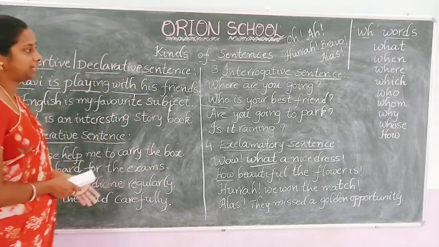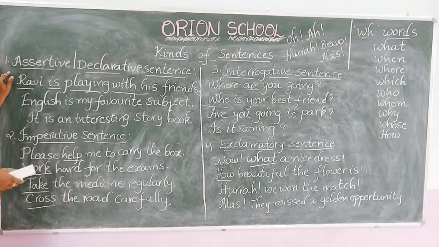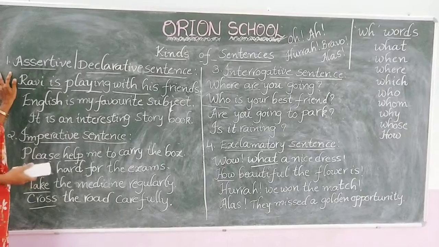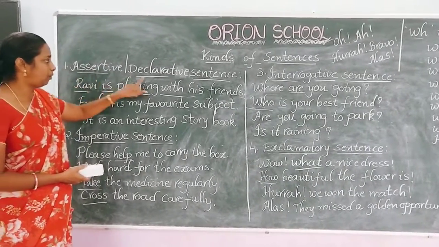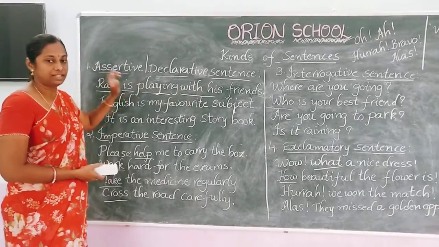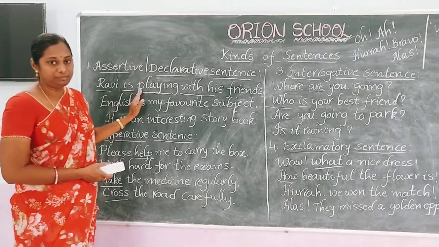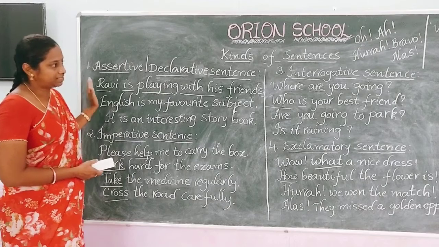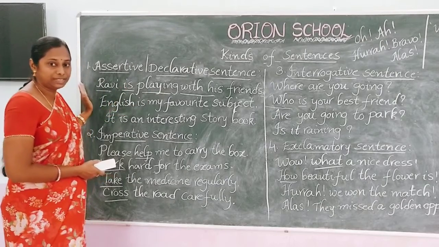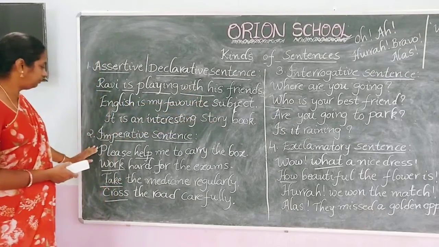Let me explain all the sentences once again. Assertive or declarative sentence: an assertive sentence makes a statement, declares something, or tells something. An assertive sentence has a subject, verb and object. Not only assertive sentences, all types of sentences start with capital letters and end with a full stop. Next one, an imperative sentence.